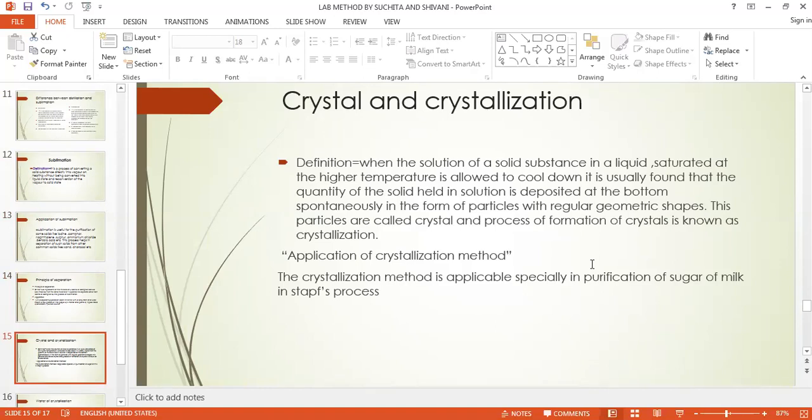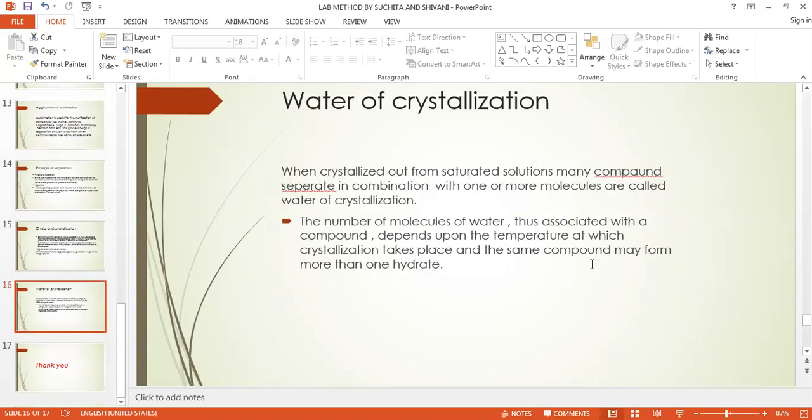Here you only have to heat the saturated liquid. Once the liquid gets evaporated, only the solid particles will remain behind, and you will get some geometrical shape, which is nothing but the crystals, and the process is known as crystallization. We use this process in the purification of saccharide. Then water of crystallization: the water gets evaporated at that particular temperature, and the compound left behind is not hydrated, which is known as the water of crystallization.